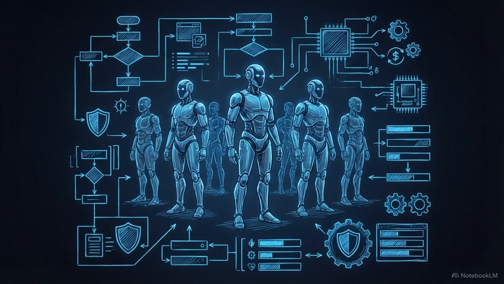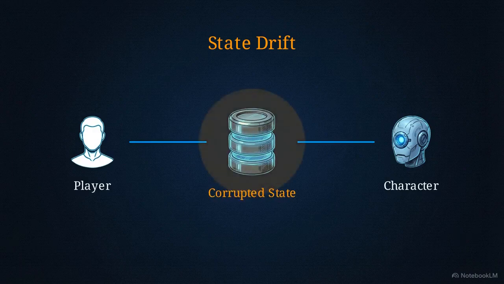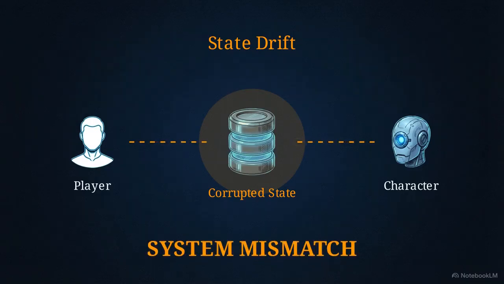Scaling these hybrid systems requires more than just capable agents. It requires a method for keeping that shared record from diverging as different actors make changes at the same time. This represents state drift, when a system's recorded configuration no longer matches its actual running state. In a human agent workflow, this happens when actual business data diverges from the codex. This divergence fractures reality. Agents might execute tasks based on outdated, overridden, or contradicted inputs.